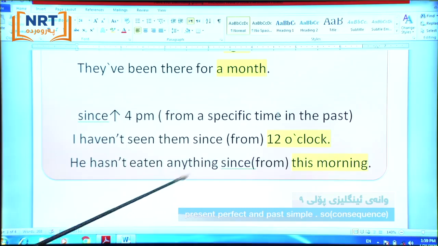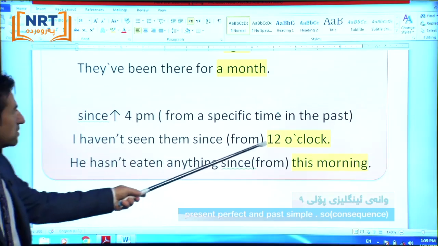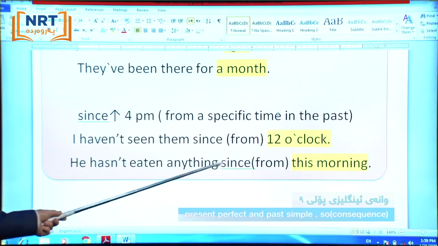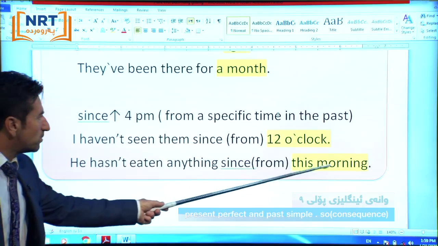For example, what time is it now? It is about 2 o'clock. I say I haven't seen them since 12 o'clock. So we don't have a period of time; we have a specific time in the past. Here is another: he hasn't eaten anything since this morning.